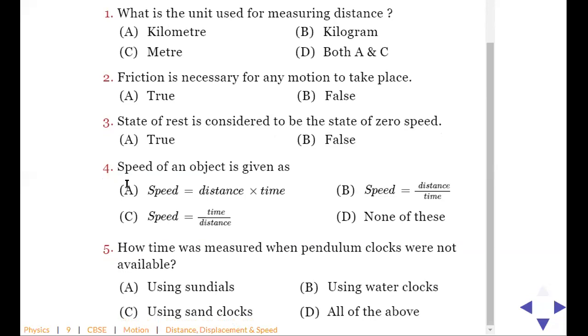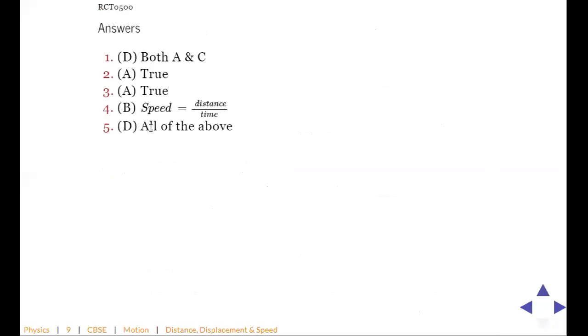हम लोग को देखना है कि तुम लोग कितने लोग pre-reading करके आए हैं. Speed is equal to what? Distance by time. ABCD कौन सा? B. Okay, very good. Now fifth one, how time was measured when pendulum clocks were not there? Sundial, sand clocks, water clocks, all of the above. Exactly. So easy. All of the above.